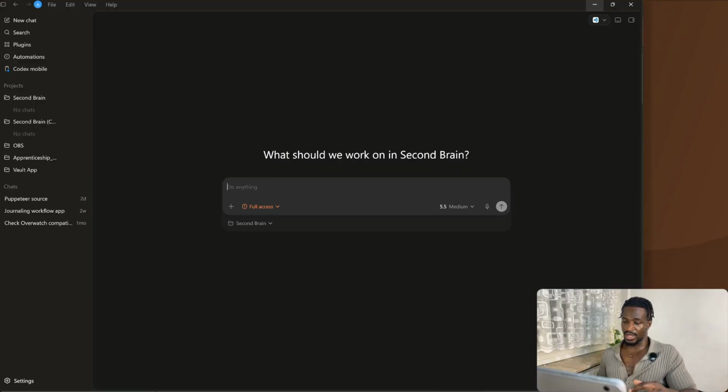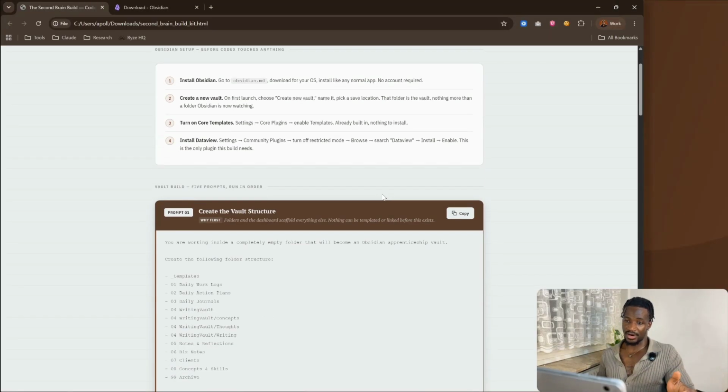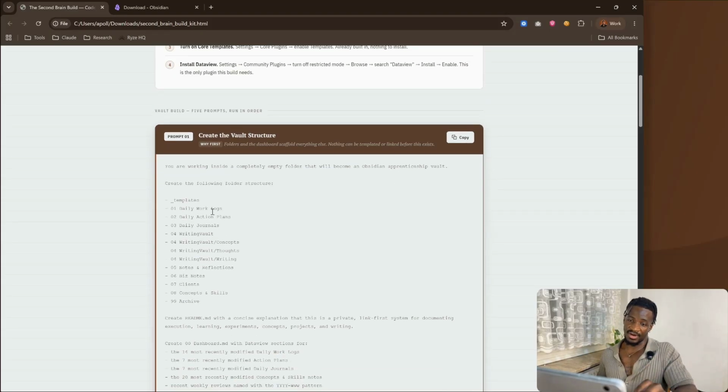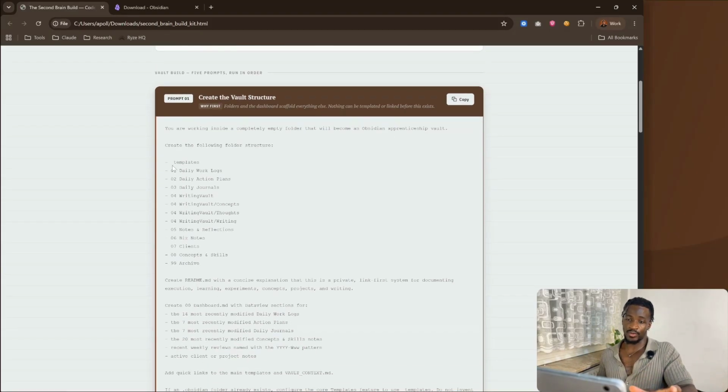Now, this is when we are going to grab those prompts that I showed you from the doc and just paste them in here to actually have this built out. So the first prompt here is for creating the vault structure. This just creates the folders that we actually want to save everything in. The way that I have laid my folders out is I have a folder for my daily work logs because I like to log what happened during my days at work, and my daily action plans. So that's kind of like my to-do list for the day.